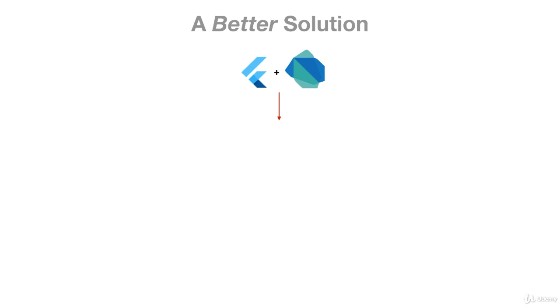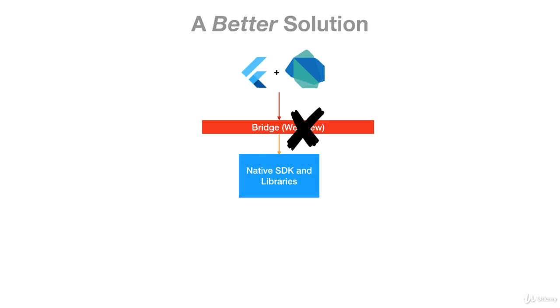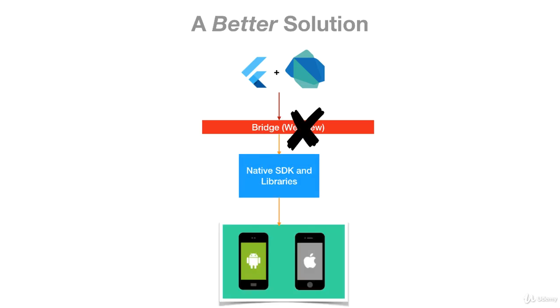And the beauty of Dart, by the way, is that Dart is not just a language that is used to create hybrid applications. It's used for server-side coding, it's used for web development, and so many other uses. So that's the beauty there. The idea here is a little bit different because the bridge is gone. We don't need that bridge. So we go straight to native SDK libraries, and then we have, from the same code base, an application that will run on Android and on iOS devices. So this is why this is a better solution.